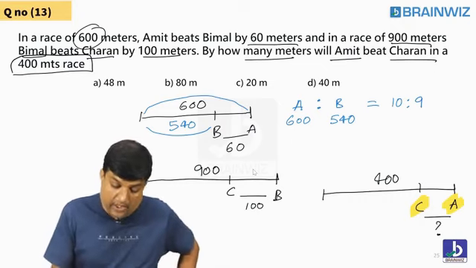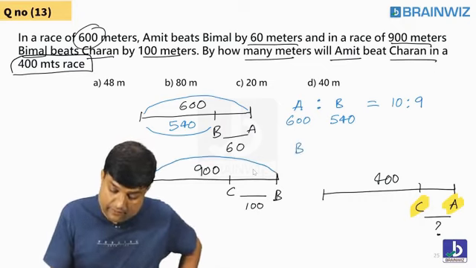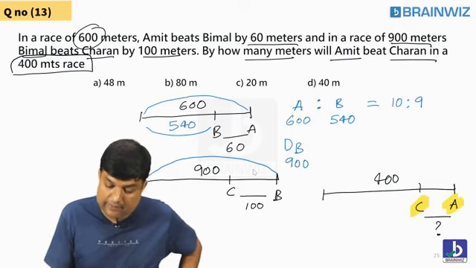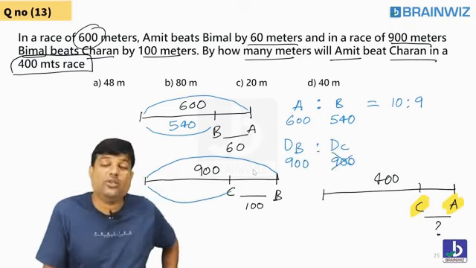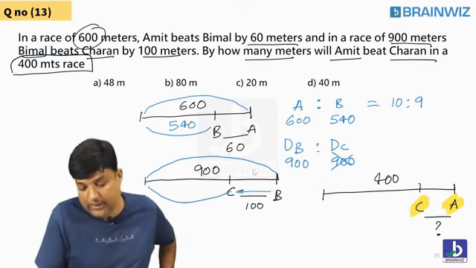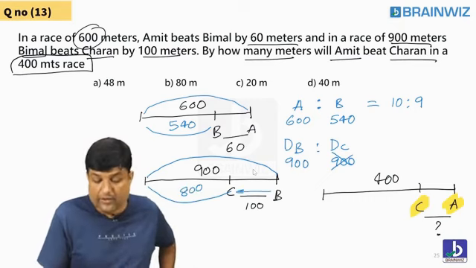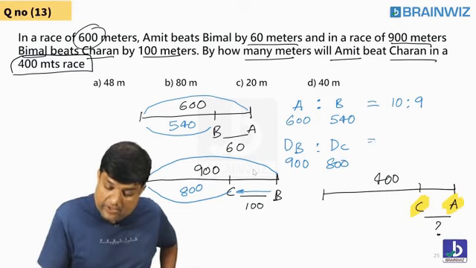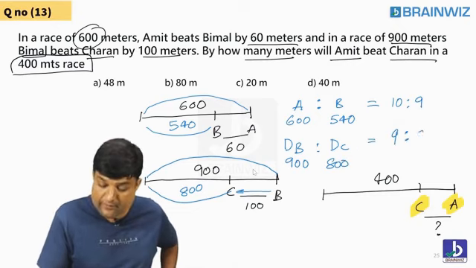Listen now, the second one. When B covers 900, what's the distance covered by C? Do you think it is also 900? No. Why is it not 900? Because C is 100 meters behind. So it should be 800. So what's the ratio of B to C? 9:8.